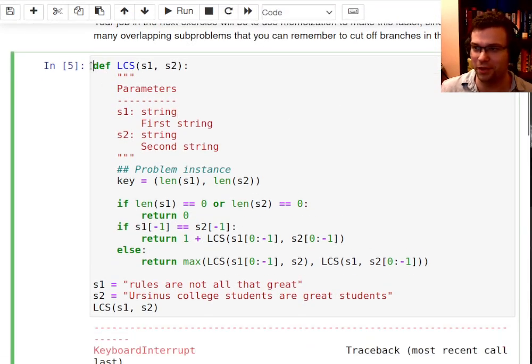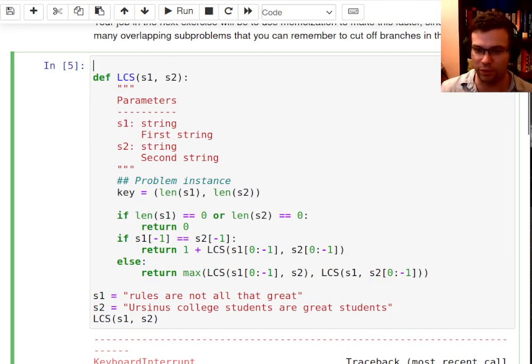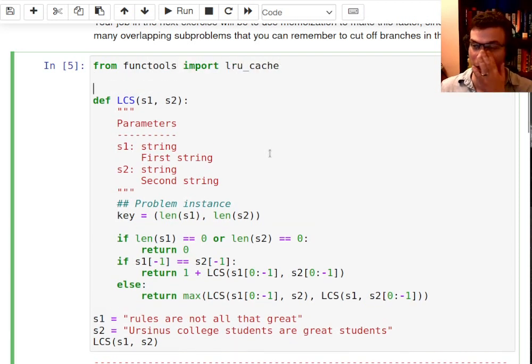Actually, though, this is not what you're going to do in the module, but I figured I would show you. Once you've gotten used to this pattern, there are some memoization tools built into Python. So if I say from functools import lru_cache, another way of describing a memory or memoization is as a cache. We're caching the previous computations so we can quickly look them up again.